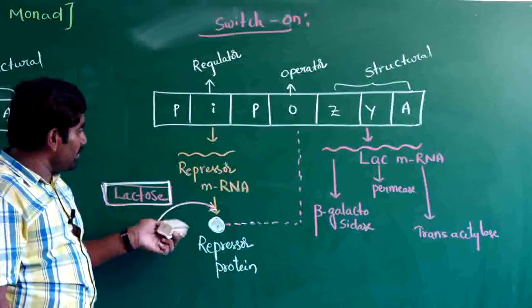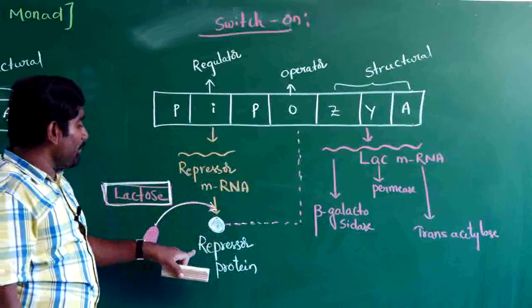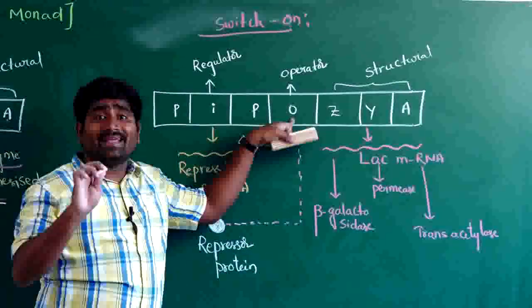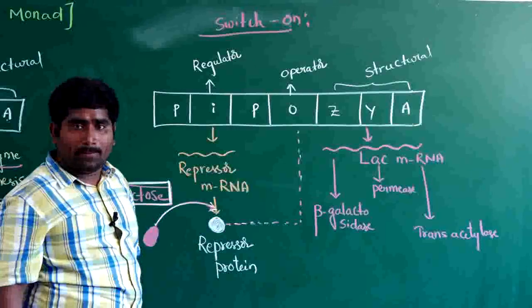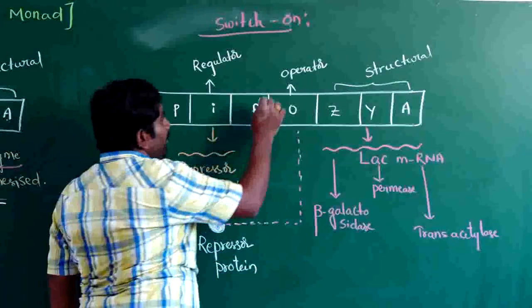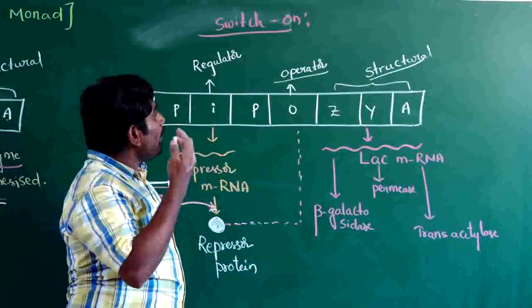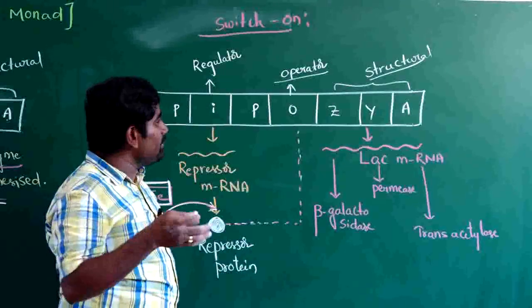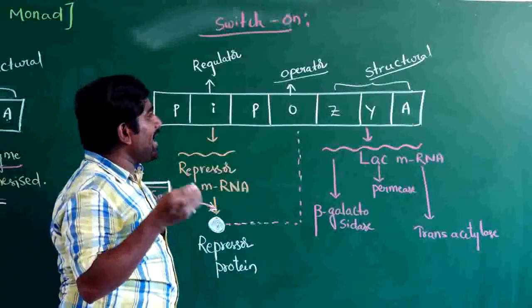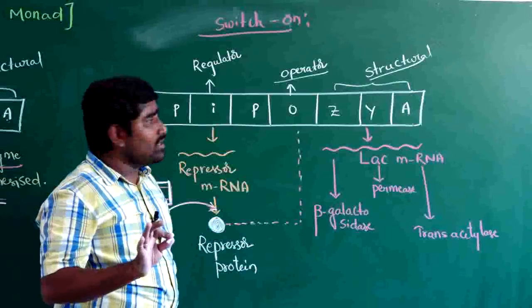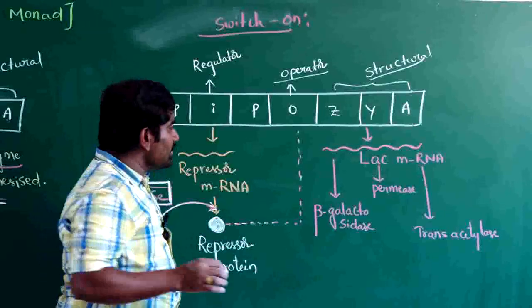Then, when lactose binds, the repressor protein cannot reach the operator gene and cannot block the operator gene. Then what happens? The operator gene is active. When the operator gene is active, it makes the structural genes active and switches on the structural genes.